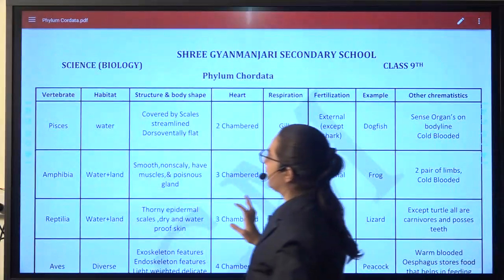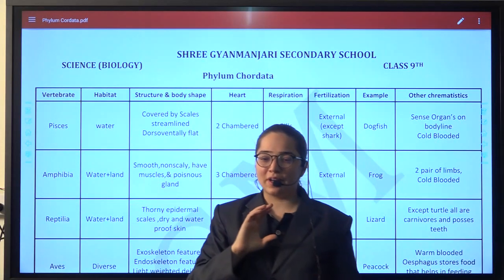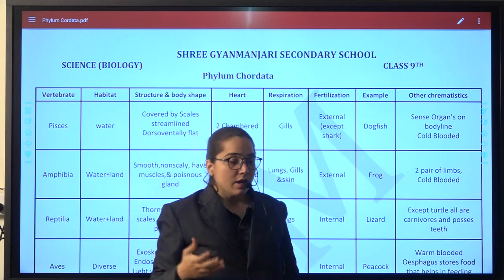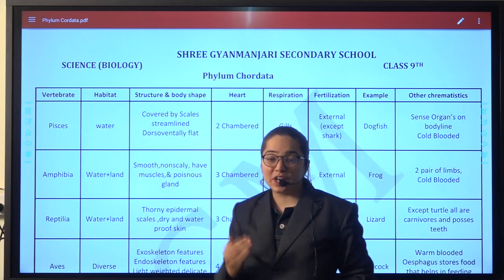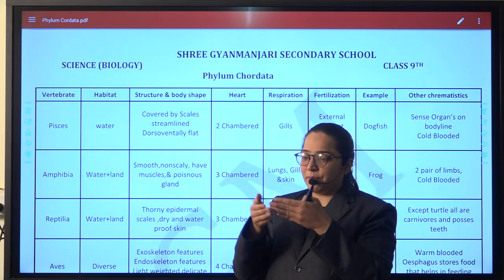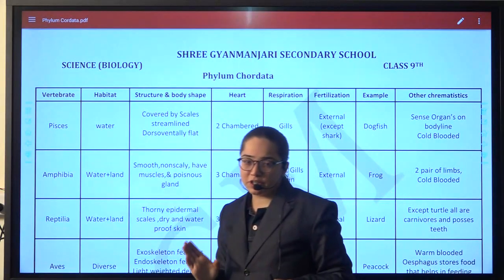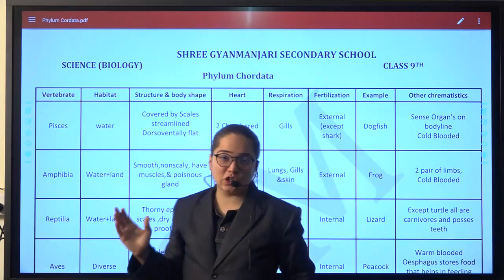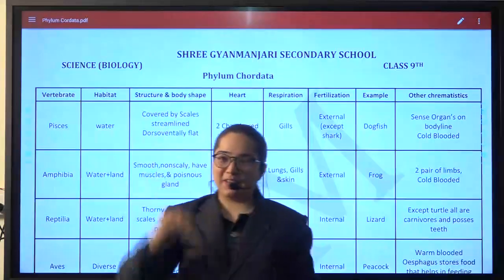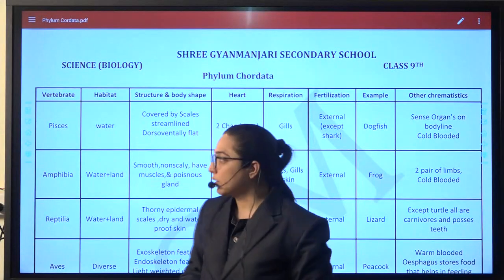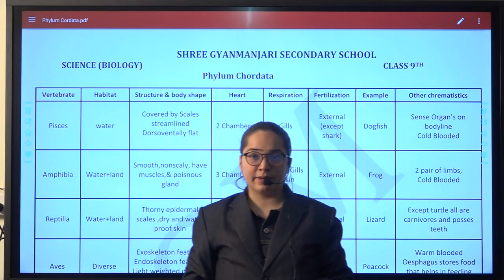It was in this way: they are covered by scales. If you observe the body of any fish, you can see the scales. The body is streamlined. What is the meaning of streamline? Streamline means that from the beginning it is a bit small and afterward it is big, just in order to avoid friction. Then they are dorsoventrally flat: dorso means top, ventral means bottom, so from top to bottom they are flat. Okay, even none of the other parts is expanded.